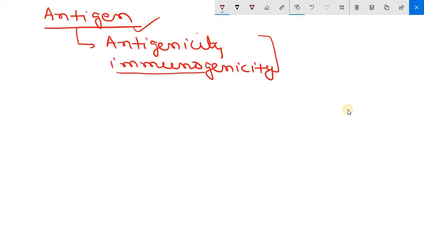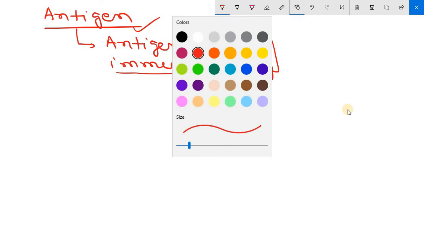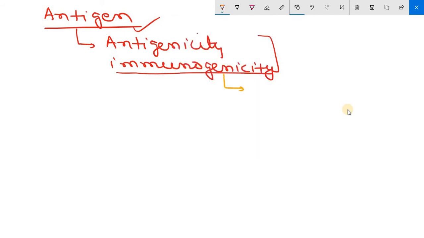So first, coming to immunogenicity. What is immunogenicity? Immunogenicity is the ability of an antigen to induce immune responses in the body. So immunogenicity is the ability of any antigen to induce immune response in the body. Clear? One example I will take here.